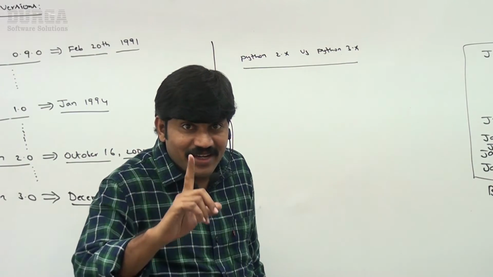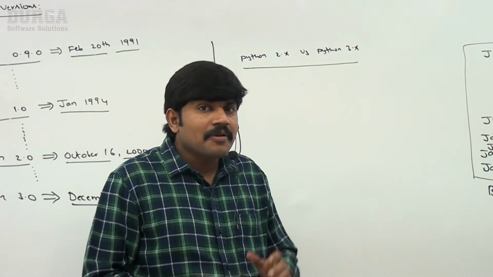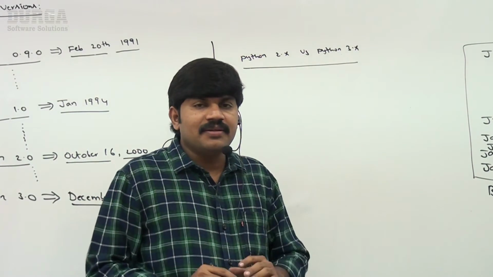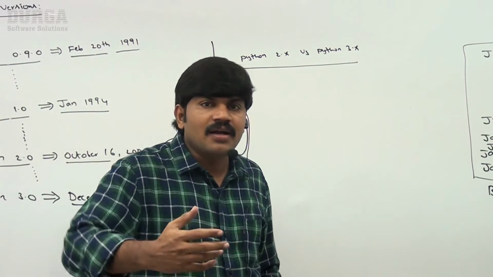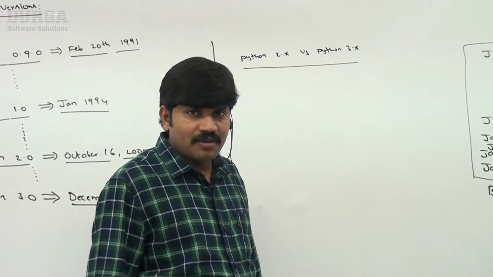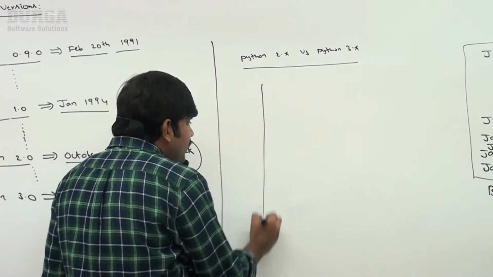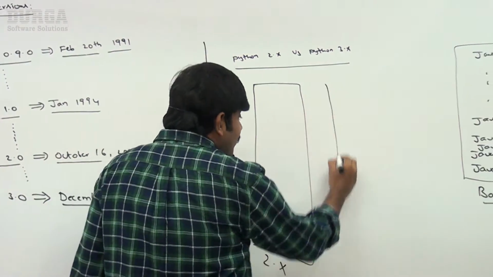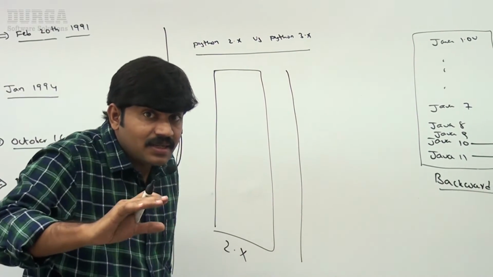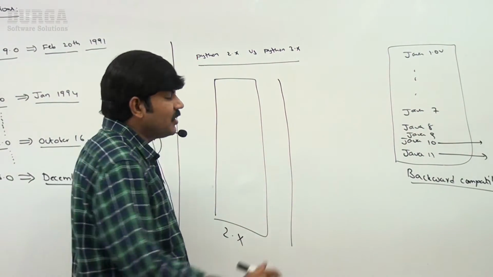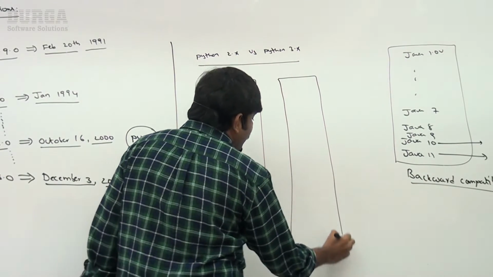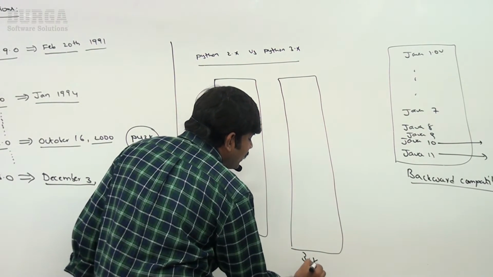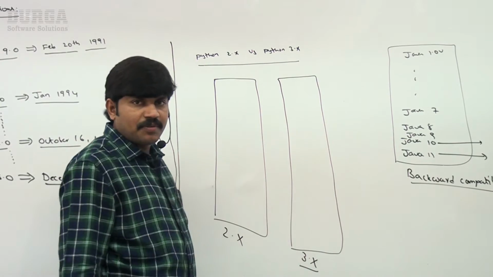Listen very carefully, very dangerous point, sir. Python 3.x is not an advanced version of Python 2.x. Remember, Python 2.x is one language. Assume that. Python 3.x is not an extension to Python 2.x. It was developed as a completely independent language. Remember this one, sir.